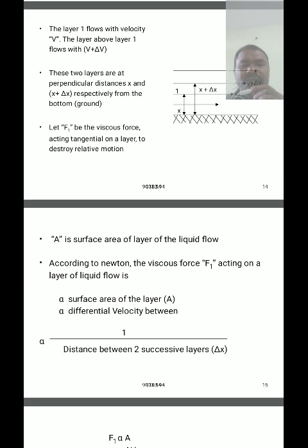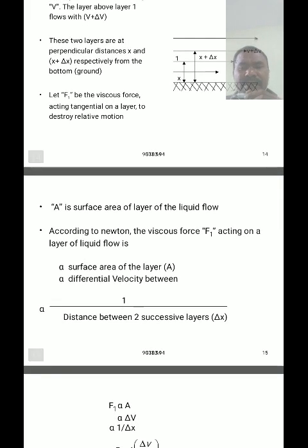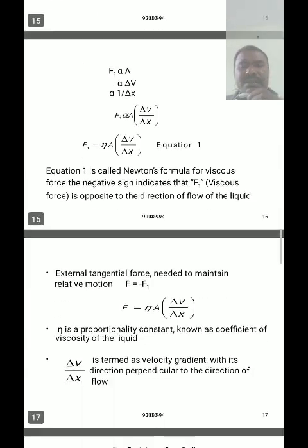According to Newton, the viscous force F1 acting on a layer of a liquid is directly proportional to the cross-sectional area of a layer, and directly proportional to the differential velocity between them. Generally we define here one velocity gradient.